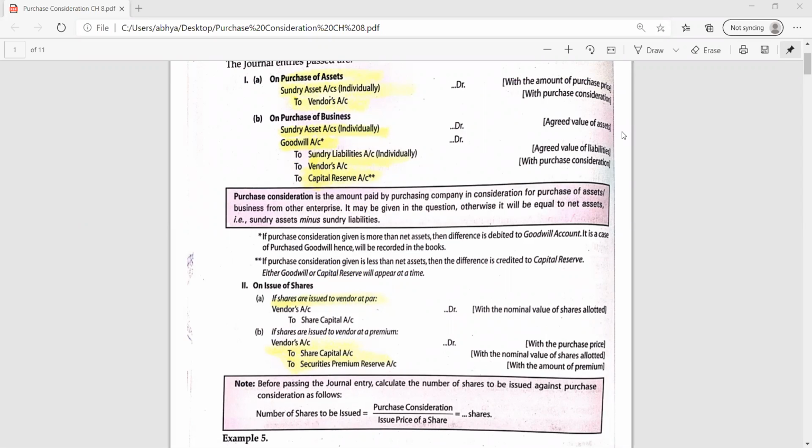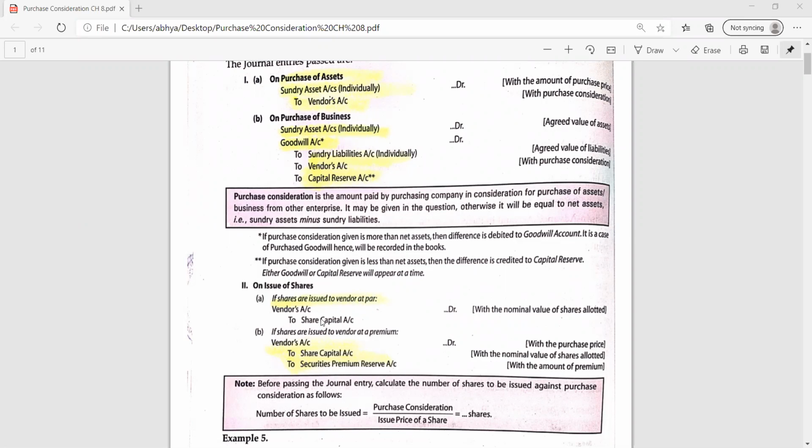So when the shares will be issued at par, the entry will be vendor's account debit to share capital. And when the shares are issued at premium, then the entry will be vendor's account debit to share capital and securities premium reserve account. Two accounts will be credited, one for the share capital.